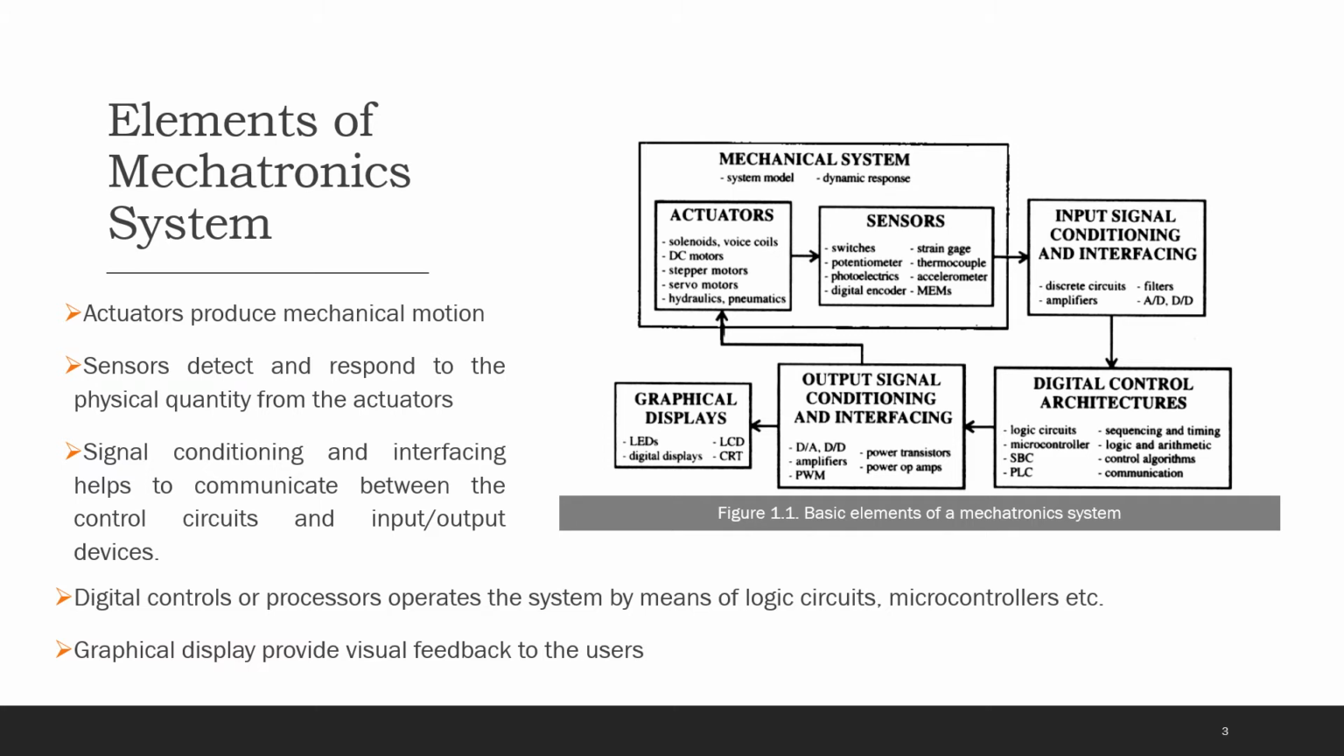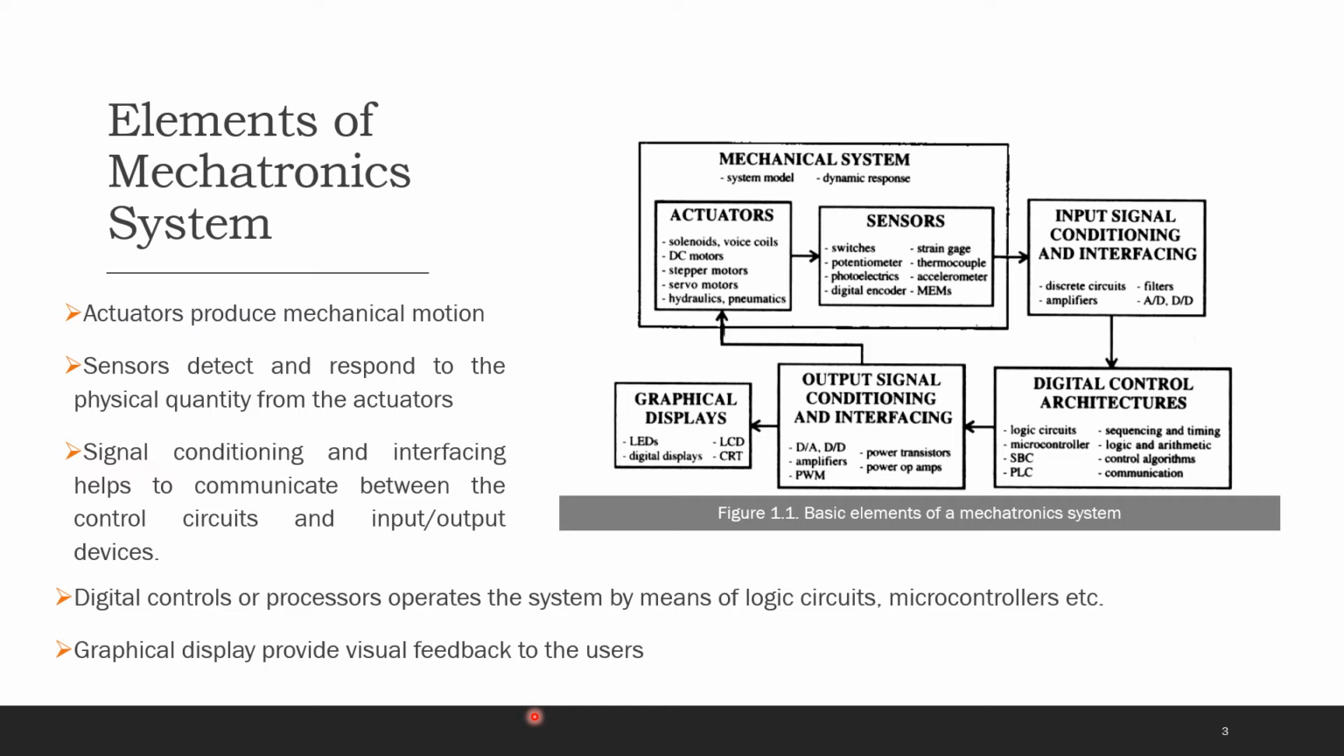Based on the definition of mechatronics, we will now try to describe how a mechatronic system looks. Figure 1.1 shows the basic elements of a mechatronic system. We can see that it is interdisciplinary in nature and has various elements to perform specific functions. It is made up of a mechanical system, a central processing unit for the control of operations, and signal conditioning for both input and output signals, as well as a graphical display unit to show the output to the end user. Now the mechanical system consists of actuators and sensors.